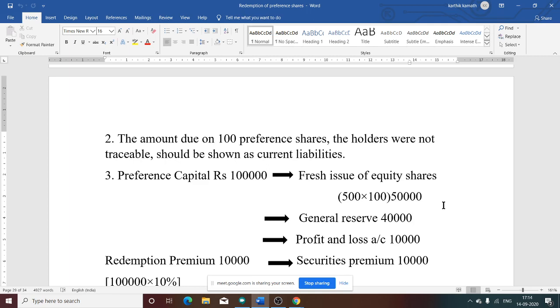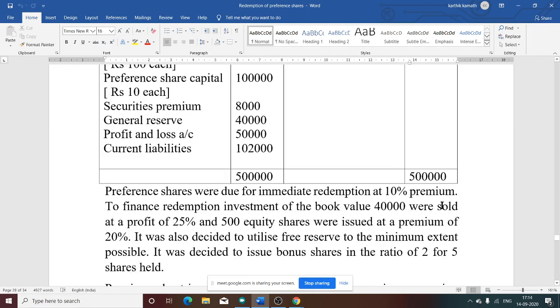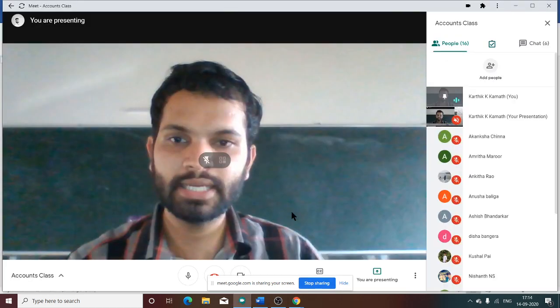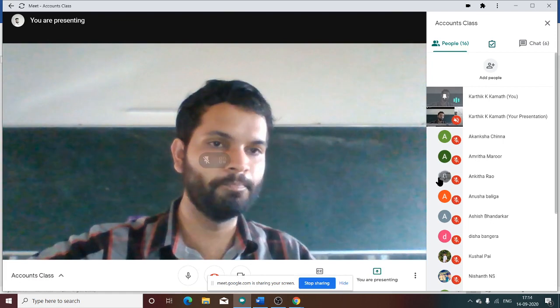Now from where we are going to take the remaining 50,000? We can use the general reserve account. Whenever there is general reserve and profit and loss account information given in the liability side of the balance sheet, which one to utilize first? We have discussed this in the previous problem. Can you tell me which one to utilize first?